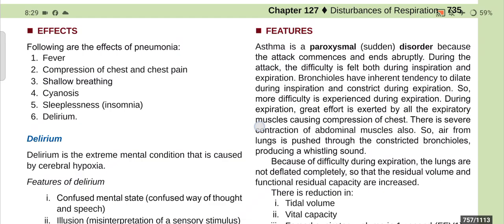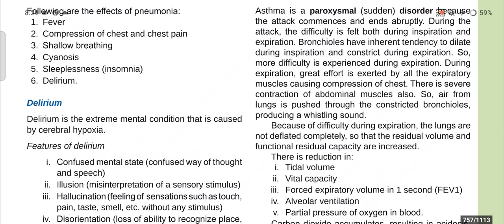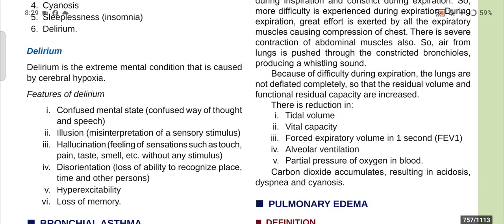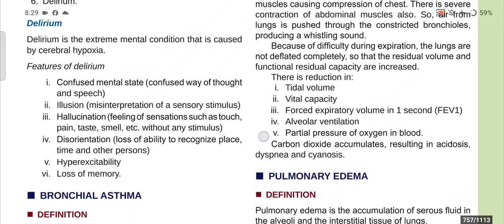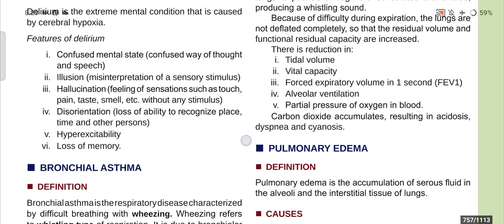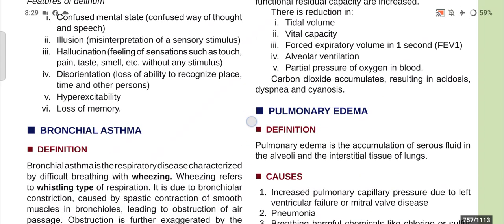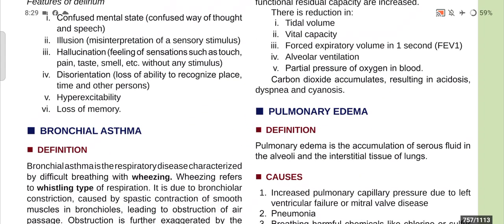and delirium. Now, delirium is the extreme mental condition that is caused by cerebral hypoxia, and the features of delirium are confused mental state, confused way of thought and speech, illusion, misinterpretation of a sensory stimulus, hallucination, feeling of sensations such as touch, pain, taste, smell, etc., without any stimulus. Number four, that is disorientation, loss of ability to recognize place, time, and other persons, and hyperexcitability and loss of memory.